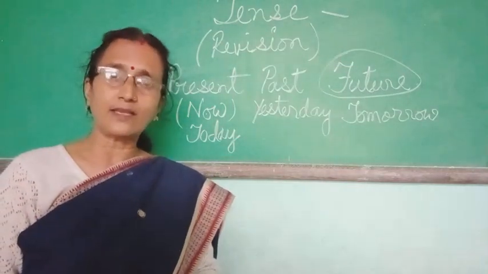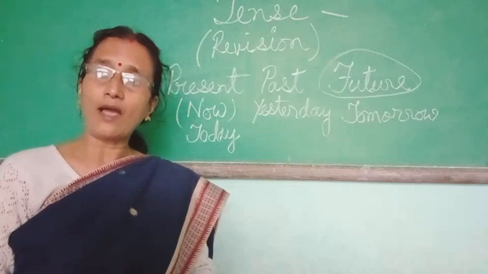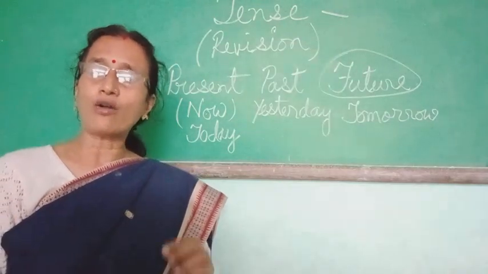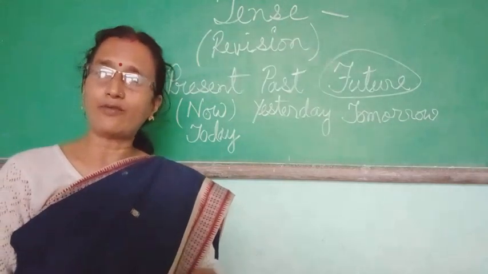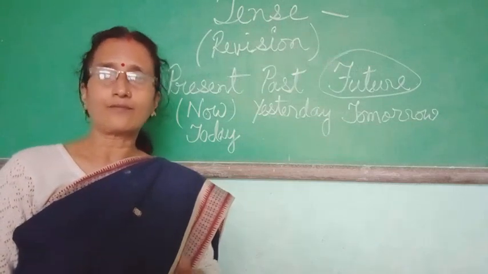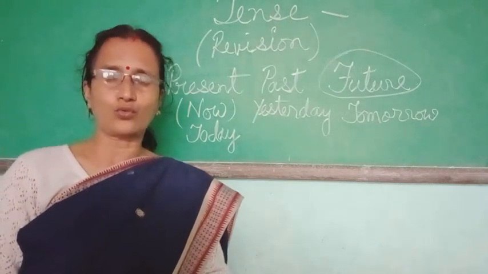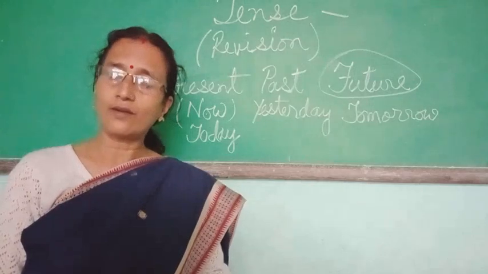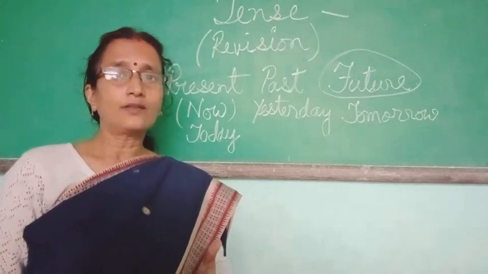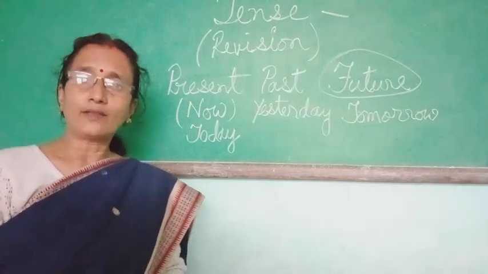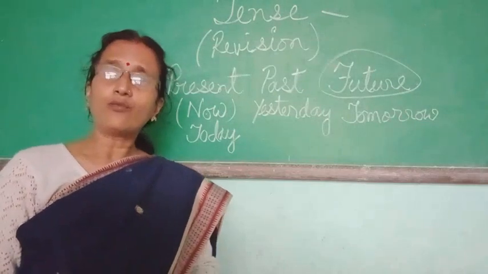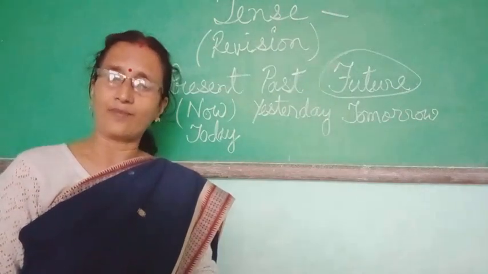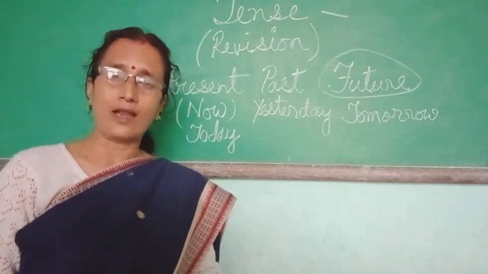In future tense, we will have to add will or shall to make the verb future. Like, I will go to school next month. Now children, as I have told you, for I and we use shall after them: I shall, we shall.